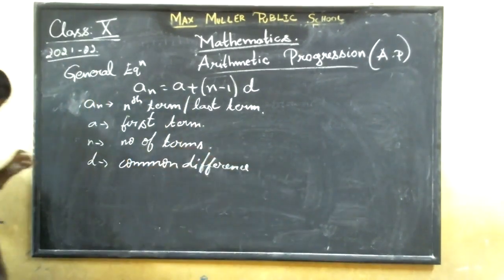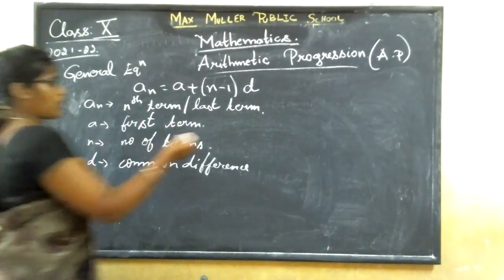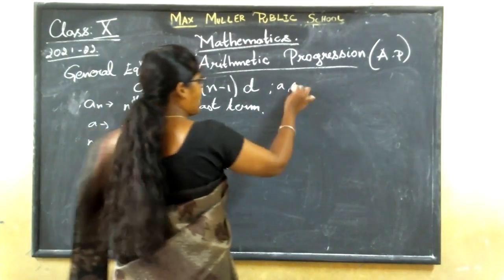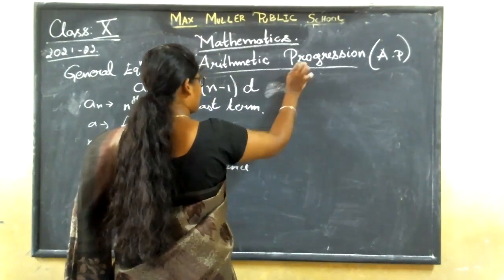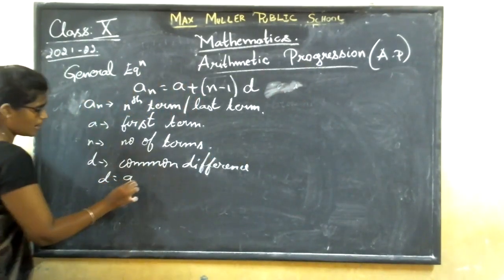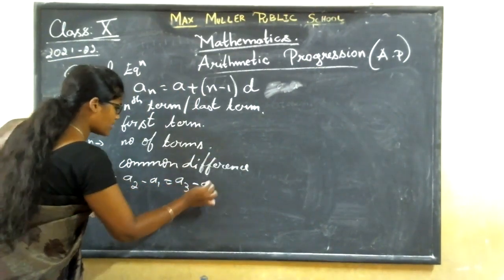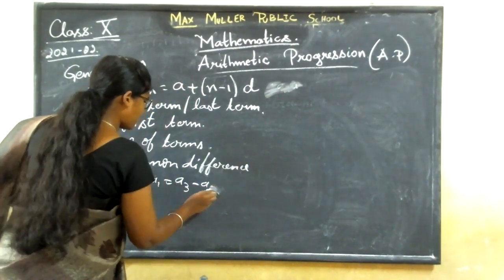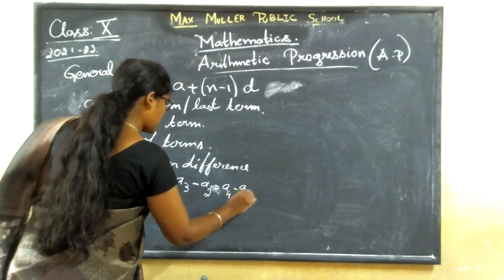So what is the formula to find the common difference? If you have a sequence, d is equal to A2 minus A1, which is equal to A3 minus A2, which is equal to A4 minus A3.